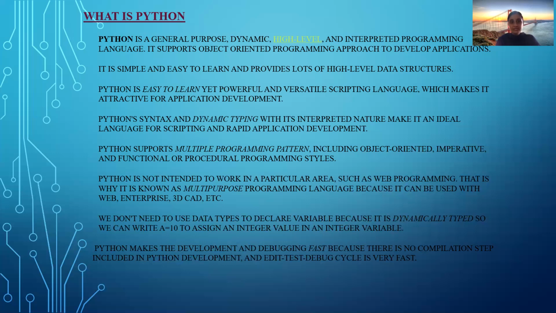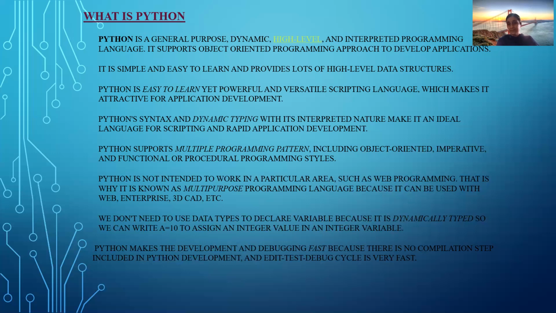Okay, we don't need to use data types to declare a variable because it is dynamically typed. So we can write a = 10 to assign an integer value to an integer variable. As I told you, it's dynamically typed. That means you are not going to declare any data type at the declaration. Here, you just give the value for a variable. Okay, that's all. Python makes development and debugging fast because there is no compilation step here.